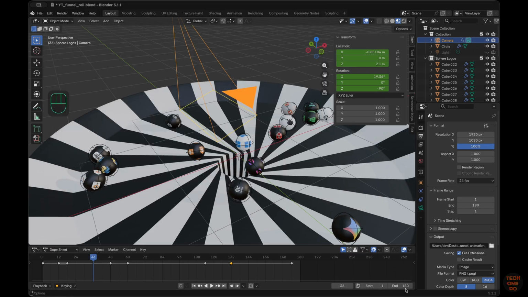Let's set frame end to 3. Adjust the render engine settings as shown.